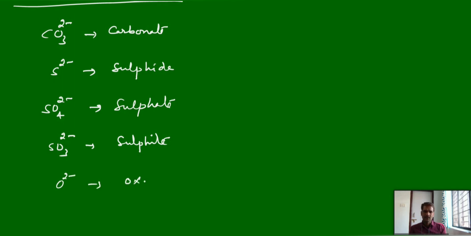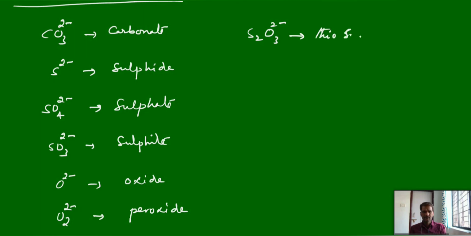O2 minus, oxide. O2 2 minus is the peroxide. S2O3 2 minus, thiosulfate.